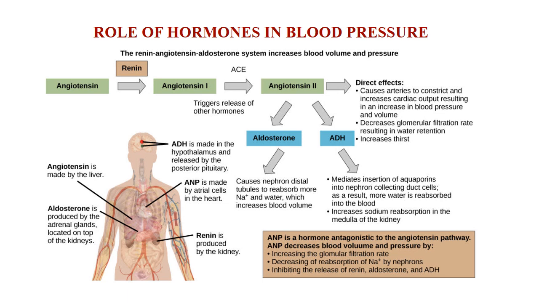Suppose there is an increased blood pressure, ANP is released. If there is a low blood pressure, the blood pressure is going down, then the renin acts, renin converts angiotensinogen into angiotensin 1, angiotensin converting enzyme converts angiotensin 1 into angiotensin 2, which has a direct effect and which also triggers the secretion of aldosterone and ADH, and they show various physiological actions, thereby increasing the blood pressure.